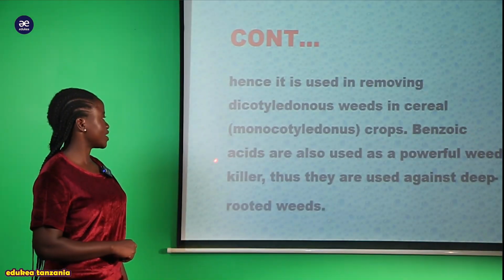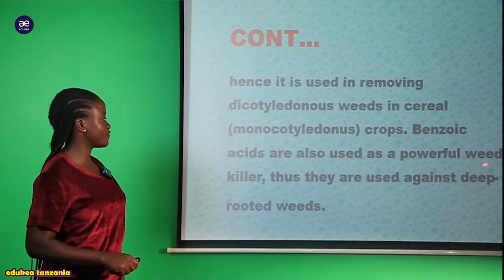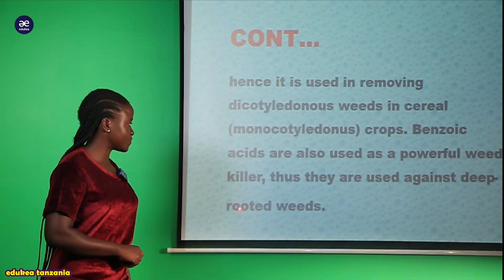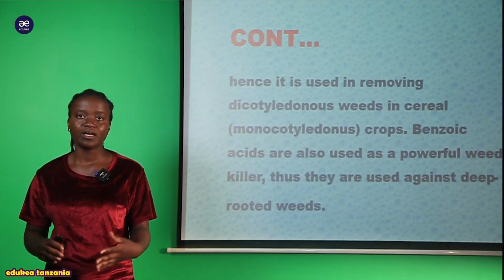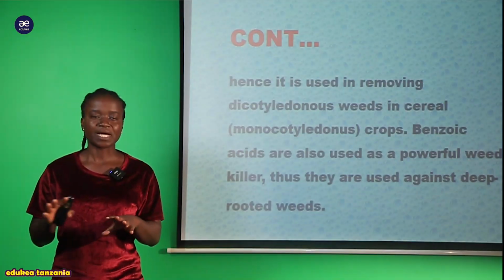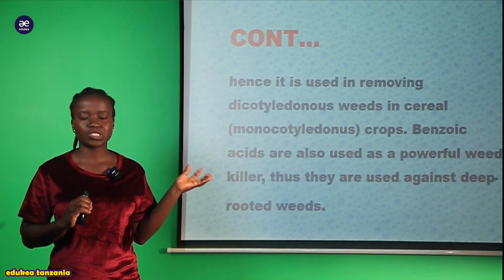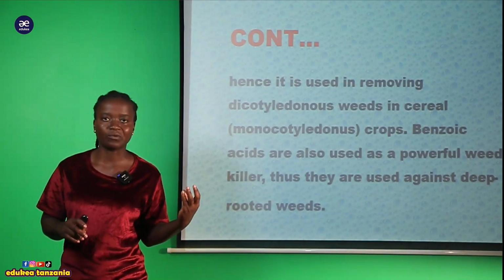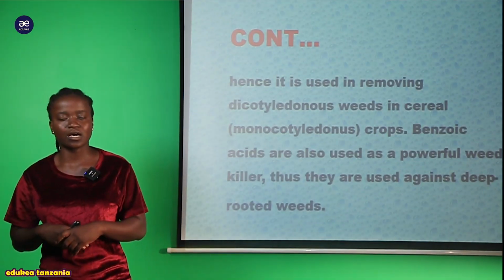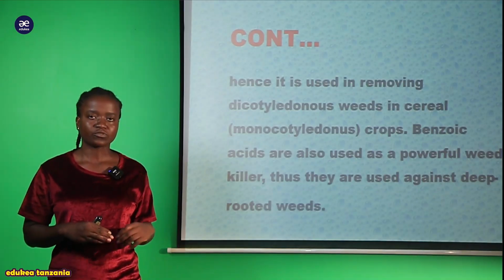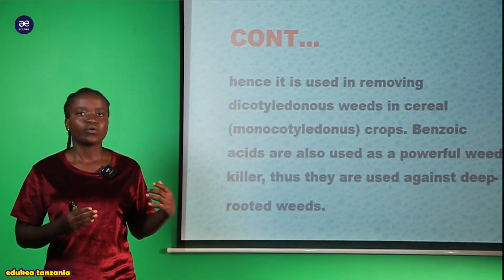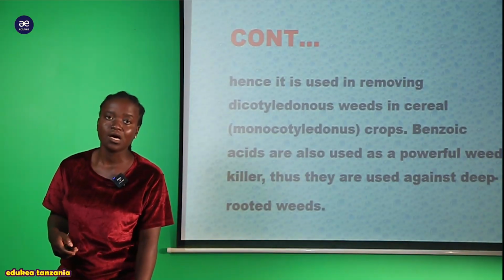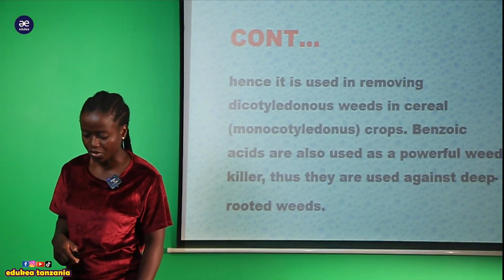Thereby we use the benzoic acid also used as a powerful weed killer. Thus they can be used against deep rooted weeds. For example, umepanda mahindi alafu unakuta kuna majani tu yasiyoeleweka, monocot branch yameota. So applying this benzoic acid, that is the form of auxin hormone, it will help to kill those weeds. Tunaongelea yale magugu. Kwa hiyo yanaondolewa ndani ya shamba kwa ajili ya kuapply this benzoic acid, or we can say that auxin hormone in general.